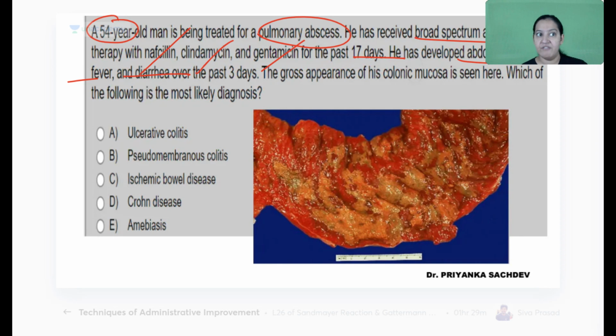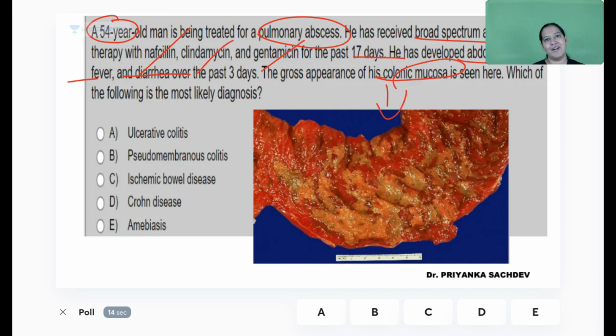So the patient is dead. We have taken the autopsy. In the autopsy, this is the colon. This is the colon. So what would have happened to the patient? Patient was already on the antibiotics since last 17 days. This is the colon. What can you see in the colon? What is the diagnosis? Mark your diagnosis.